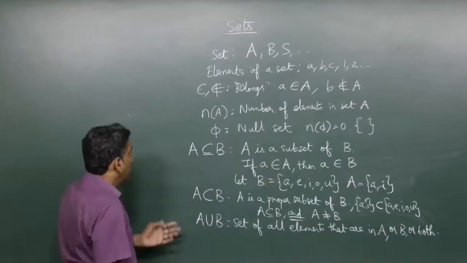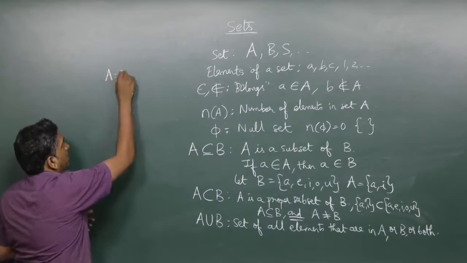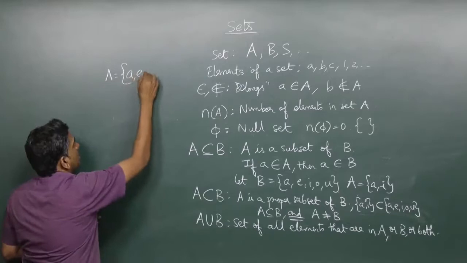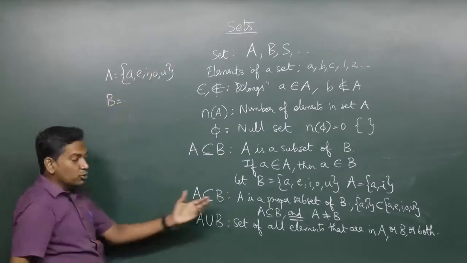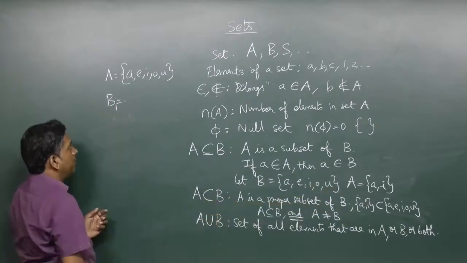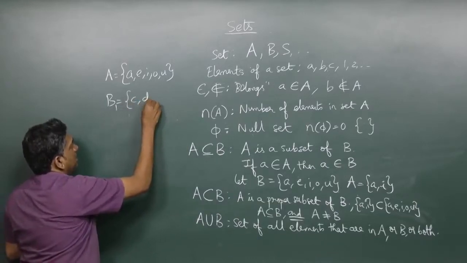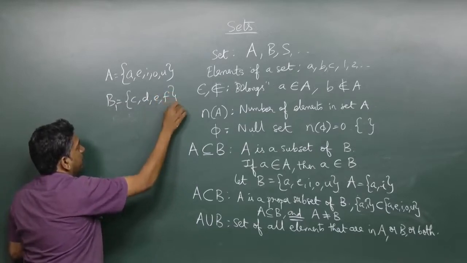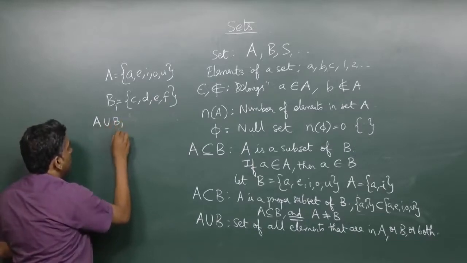Okay. So now let's get some examples for A union B. Let's say A is the set, let's go with some letters, a, e, i, o, u, and B is a new set, not this earlier one. Okay. So let's say we'll call it B1. B1 is the set, let's say c, d, e and f. Okay. Now, what is A union B1?